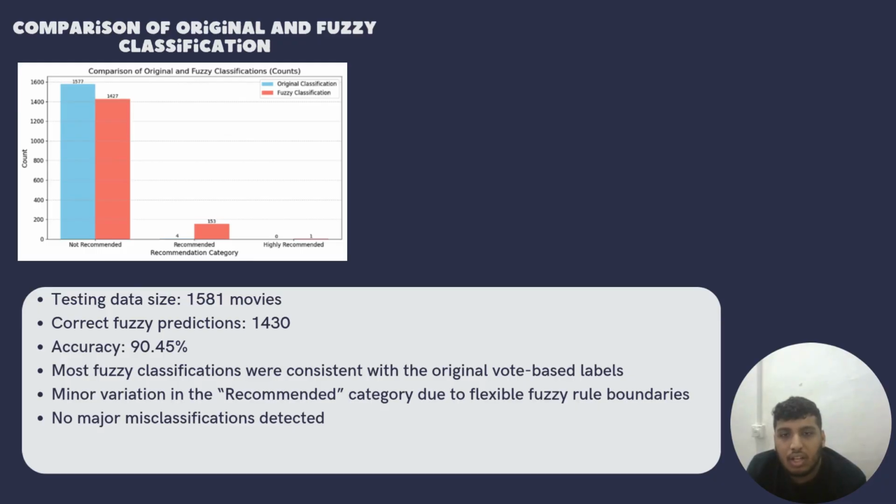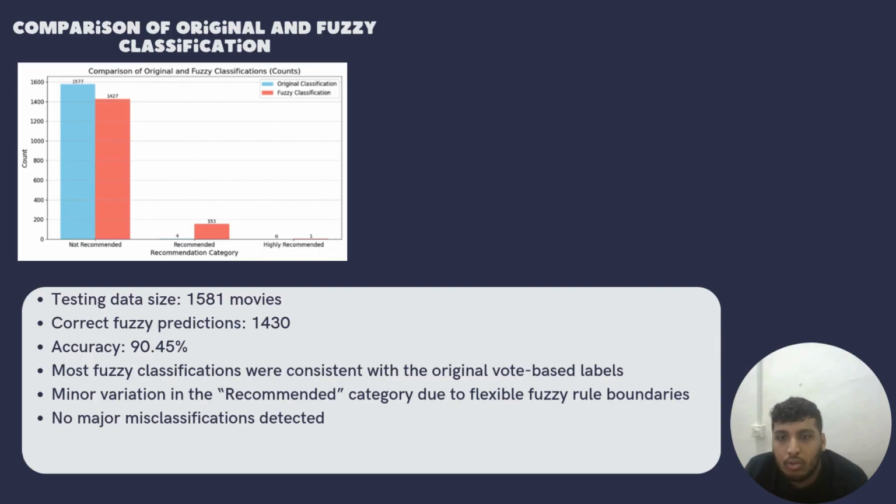As you can see from the graph here, we will compare our fuzzy logic system with the original classification. In the original classification, there is no highly recommended movie or show at all, and the recommended ones are very low.